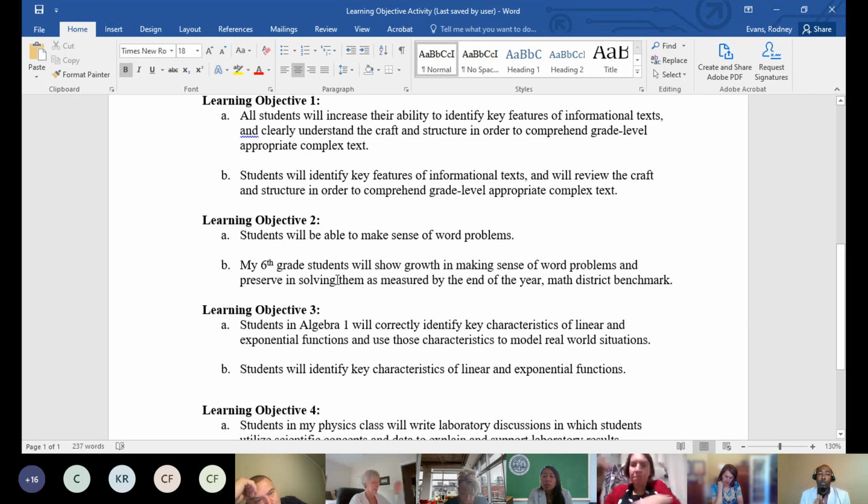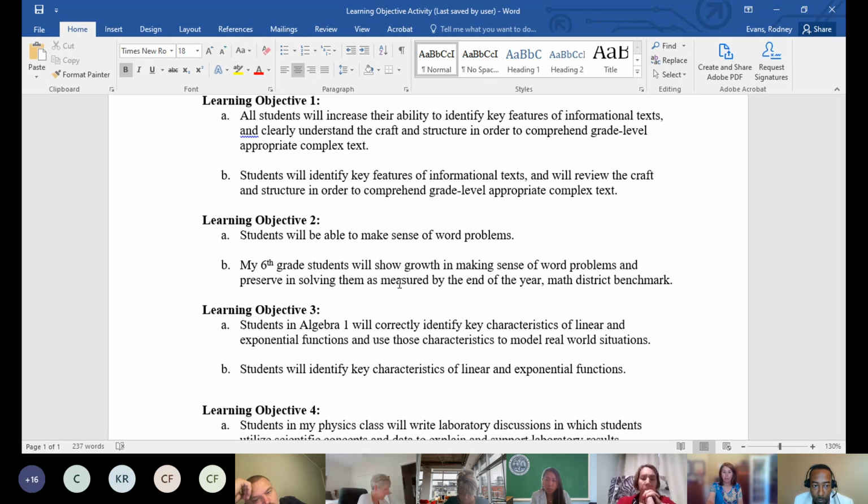Once again, let's go ahead and place those responses in the chat box. I just want to see where your thinking is. Would it be A or B as far as the better, per se, learning objective, the one that you would approve? All right, seeing mostly B's, a few A's. All right, and if you chose B, why did you select B, and what made you cancel out A?